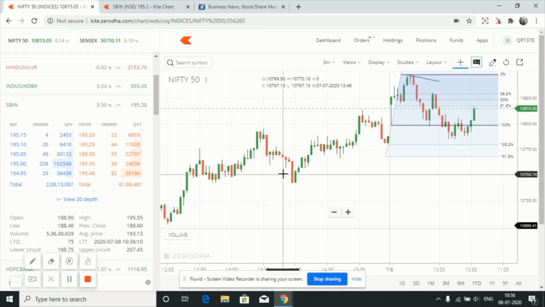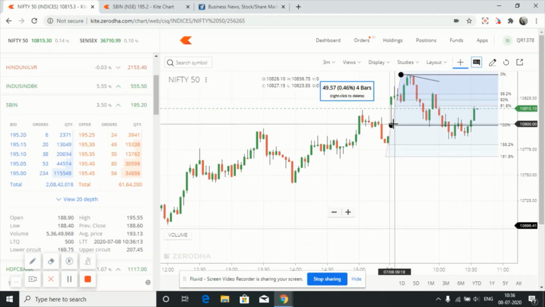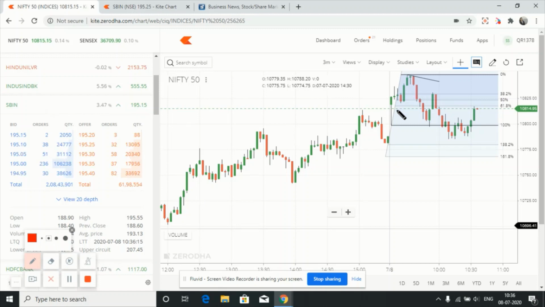What we see in the Nifty chart was, it started from here, it reverted back at this point, and here we see a bullish engulfing candle at its support point, and again once it broke that, it reverted back with increasing volumes.